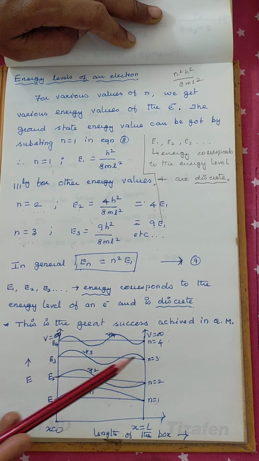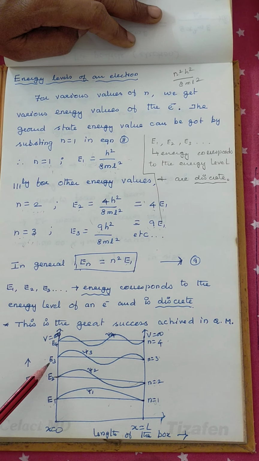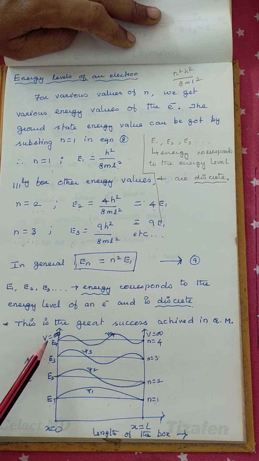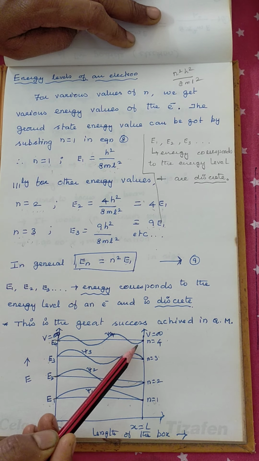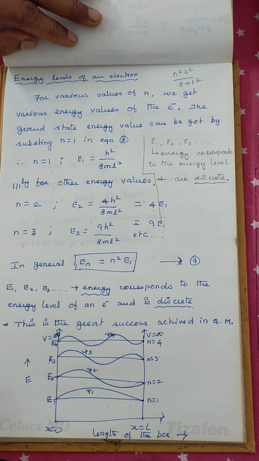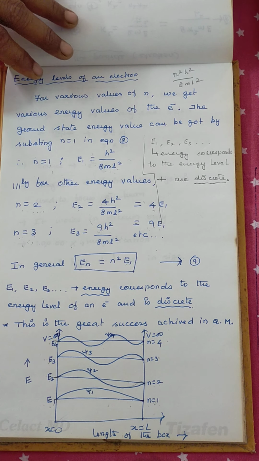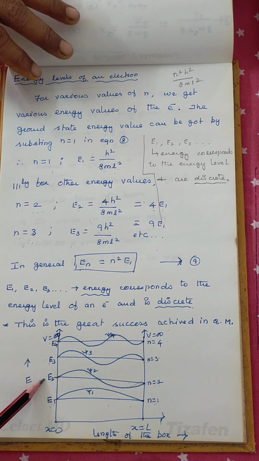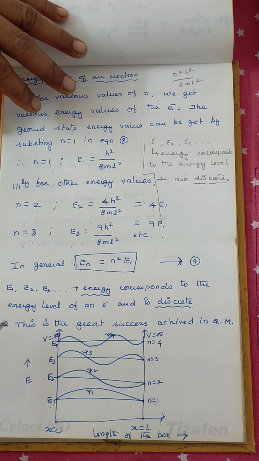For n is equal to 3, E3 is the energy value and the wave function has the picture like this. For n is equal to 4, E4 is the energy value here and the wave function resembles like this. When you are going for higher order, the wave function and energy value go on like this.